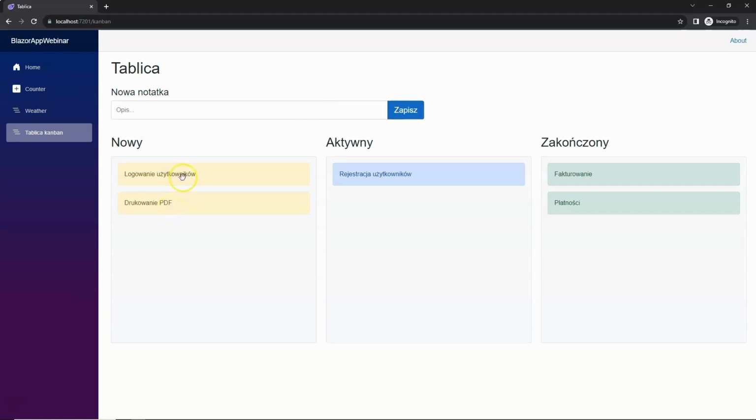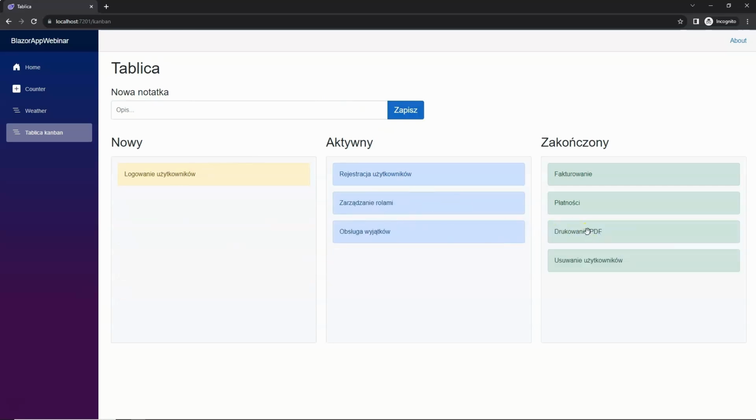If I add a new task here, for example a printing PDF, and click save, you will notice that the task has been created here. We can add a few more tasks, and as you can see, all these tasks are correctly added to the first column. Of course, we can also move these tasks to the subsequent columns, so our application works according to our assumptions, and everything was created in C# code in Blazor.